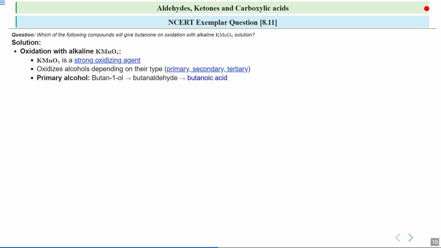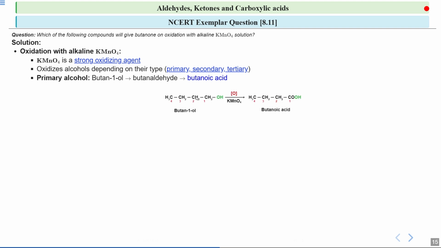So take primary alcohols like butan-1-ol. Butan-1-ol is a primary alcohol. Why? Because the carbon to which the hydroxyl group is attached is further connected to one carbon atom only. On oxidation, first it produces an aldehyde, which is butanal, and further oxidation leads to carboxylic acid. So butan-1-ol oxidizes to butanoic acid. That means it does not stop at the ketone stage.